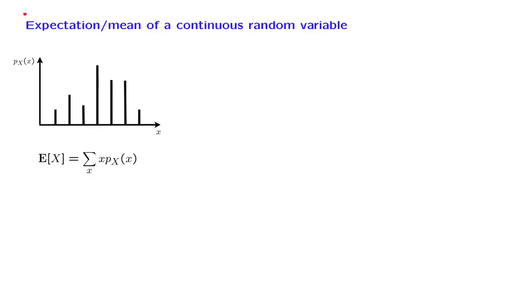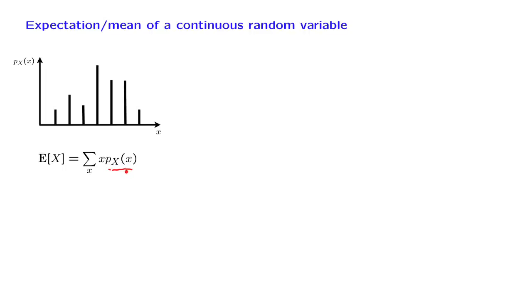We now start with our agenda of developing continuous counterparts of everything we have done for discrete random variables. Let us look at the concept of expectation. In the discrete case, we have defined expectation as a weighted average of the values x of the random variable, weighted according to their corresponding probabilities.